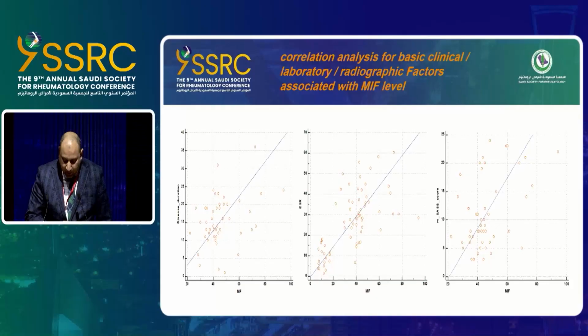The correlation analysis showed that disease duration, ESR, and the modified Stoke ankylosing spondylitis spinal score had a highly significant positive correlation with the MIF level. And by applying the ROC curve analysis, the macrophage migration inhibitory factor level at a cutoff point greater than 51 can predict patients with progression with sensitivity of about 53% and specificity of about 94%.